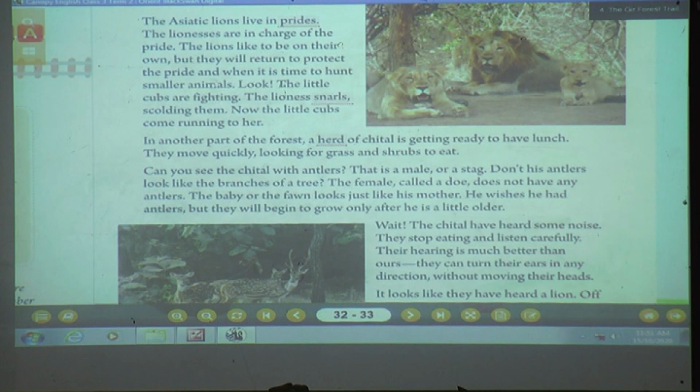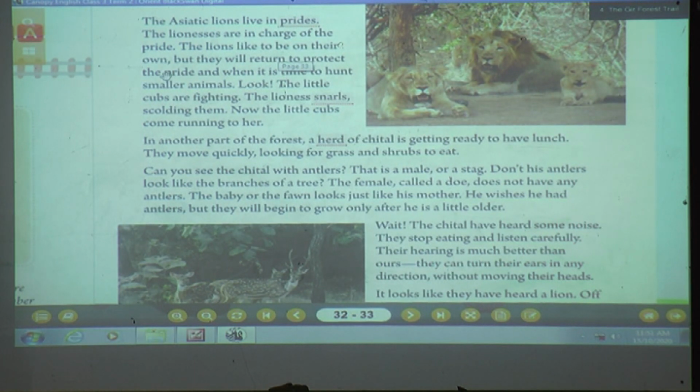Now in this paragraph, what is our author explaining? Here the lions live in a group. The lions like to be on their own.